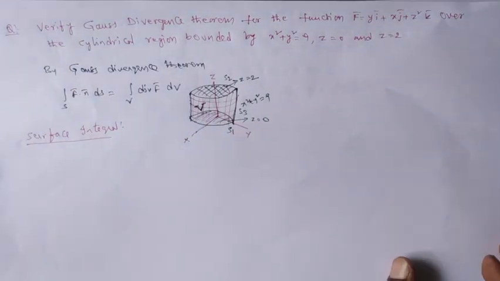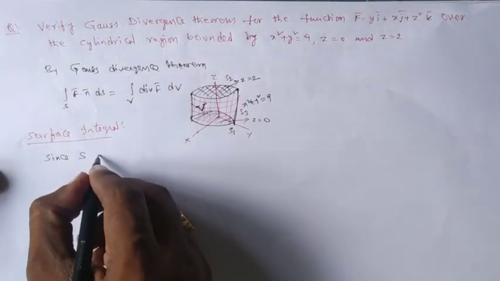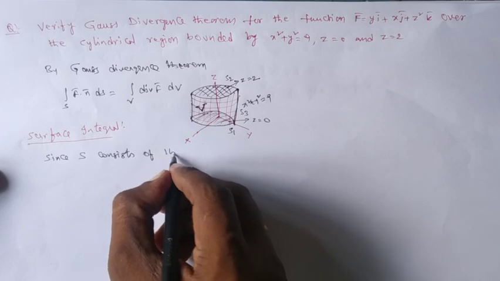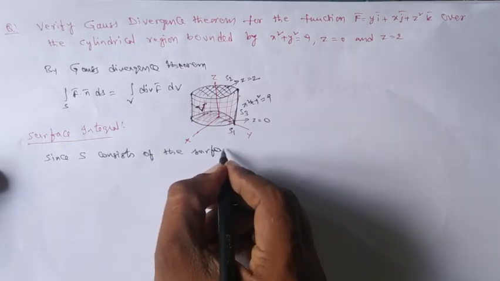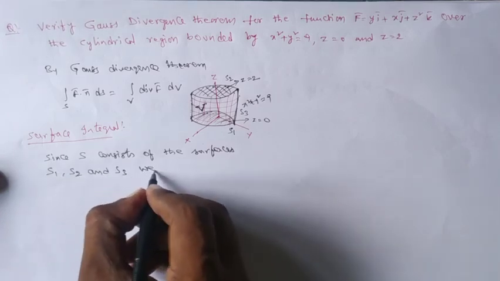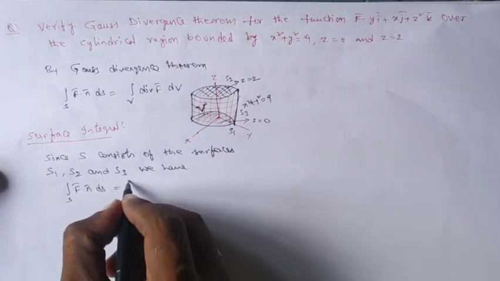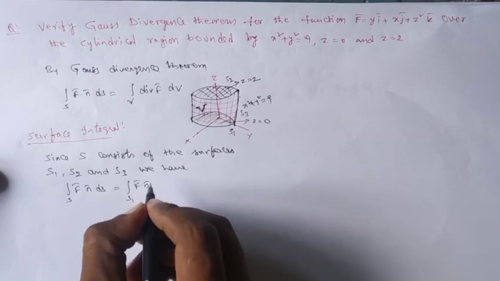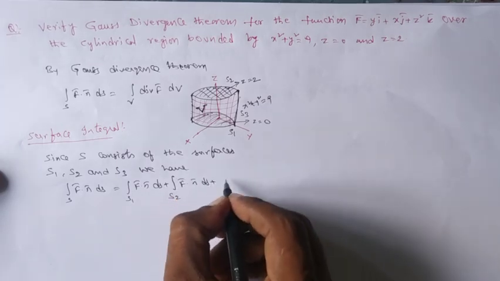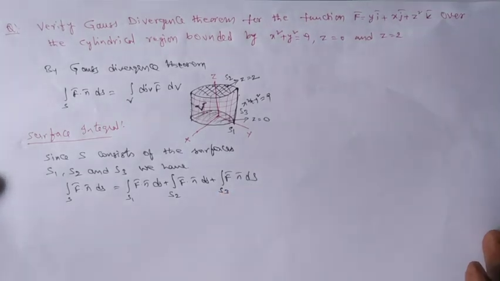Here, since S consists of the three surfaces S1, S2 and S3, we have integral over S f bar dot n bar ds equal to integral over S1 f bar dot n bar ds plus integral over S2 f bar dot n bar ds plus integral over S3 f bar dot n bar ds. That means we need to evaluate each of these integrations.